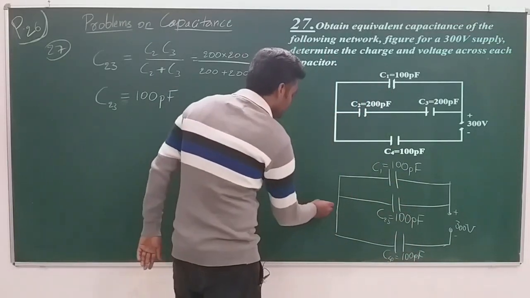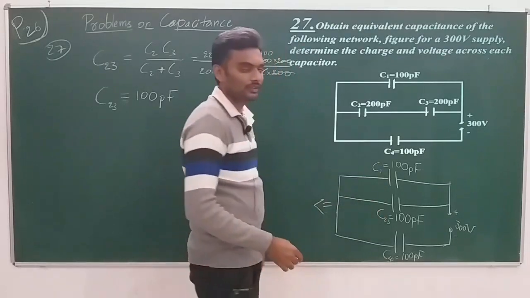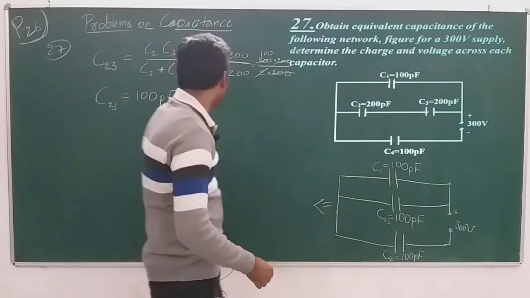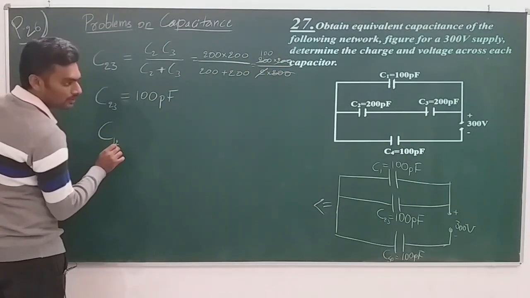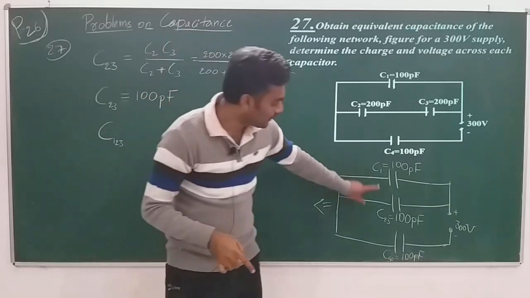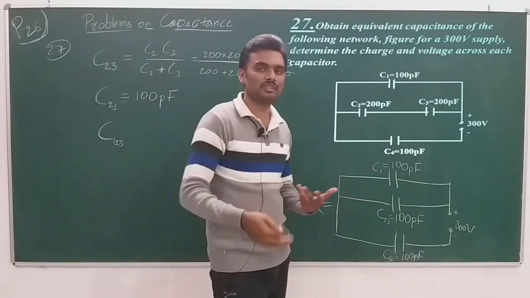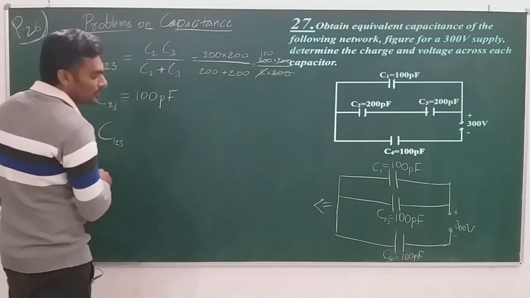So upon further reduction, C1 and C23 are in parallel. I'll name the effective of C1 and C23 as C123. You can name anything, CA, CB, but so that I have clarity, I am naming it C123.